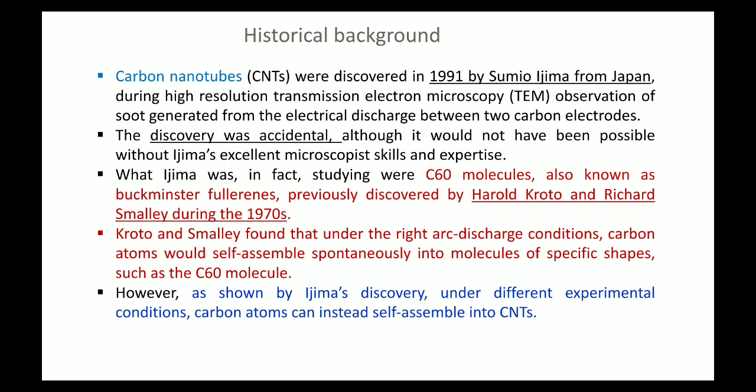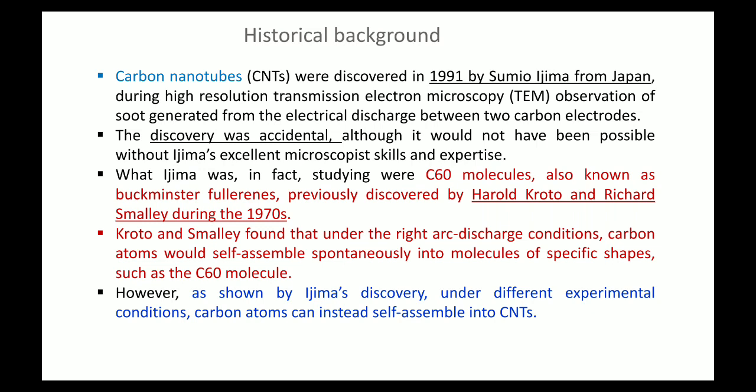For example, carbon nanotubes, the short form is CNTs, were discovered in 1991. I already discussed this in the history of nanotechnology, where I mentioned that carbon nanotubes were discovered in 1991 by Sumio Iijima from Japan.